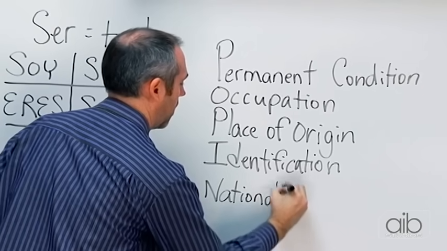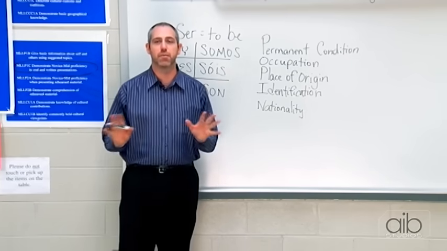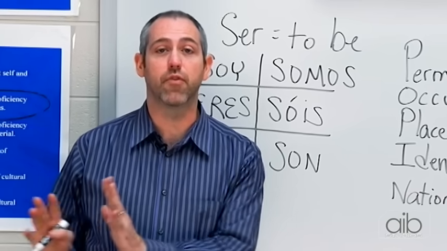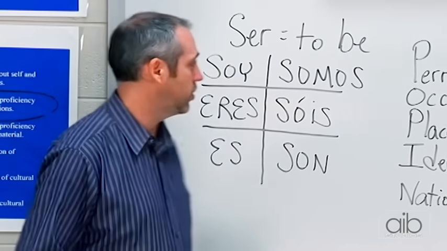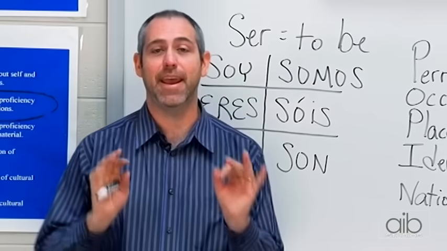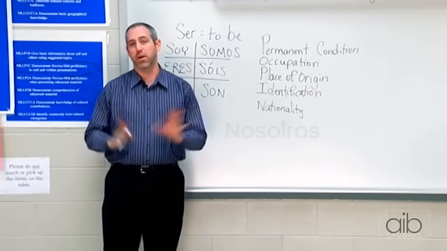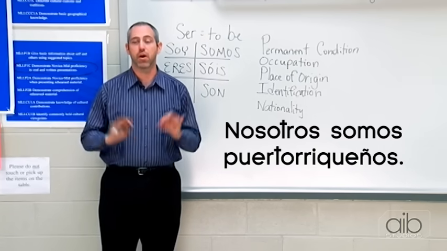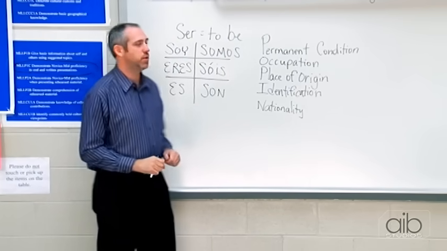So, just like place of origin, nationality, they're kind of along the same lines. Again, if I wanted to say, we are from Puerto Rico, I could say, nosotros somos de Puerto Rico. Nationality, nosotros somos Puertorriqueños. We are Puerto Rican. Okay, so these are the conditions under which we use ser.